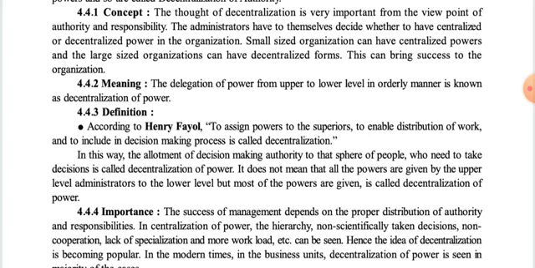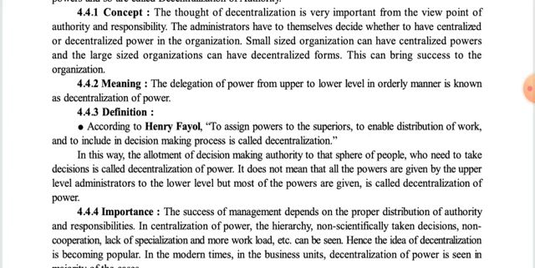So here, according to Henri Fayol also, to assign powers to the superiors means to assign powers to the board of directors, general manager, different departmental heads and supervisors.